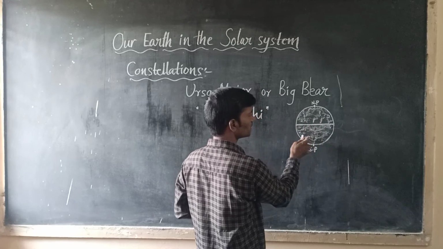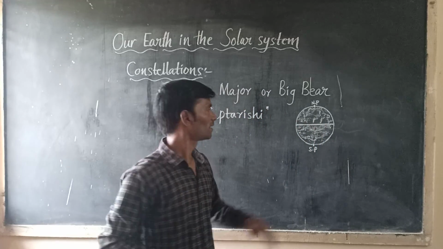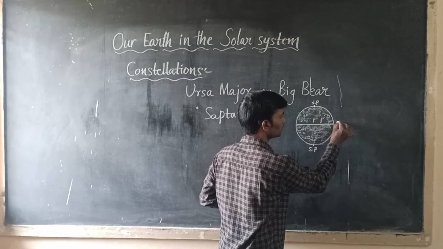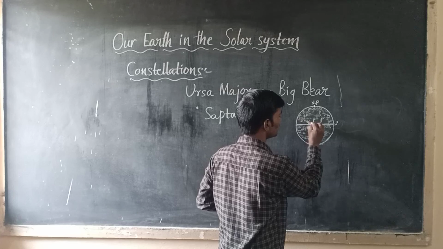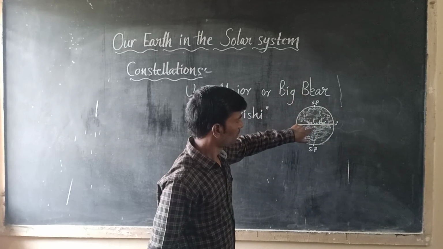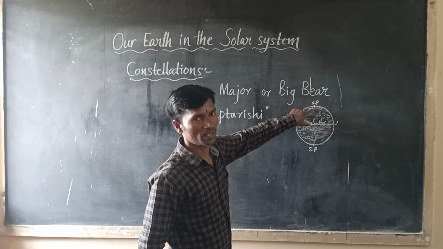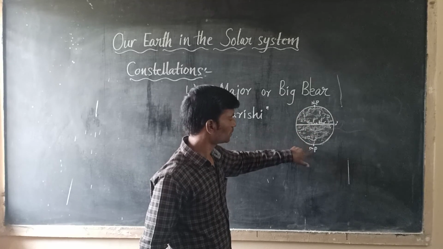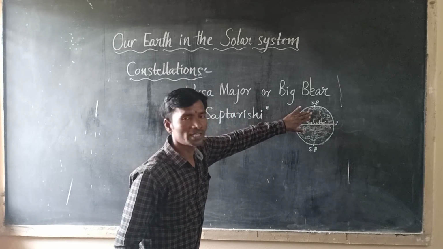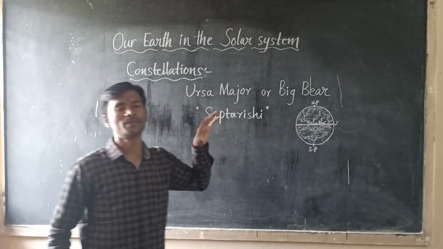The equator divides the earth into two equal parts. Okay, children, this is the northern hemisphere, this is the southern hemisphere.